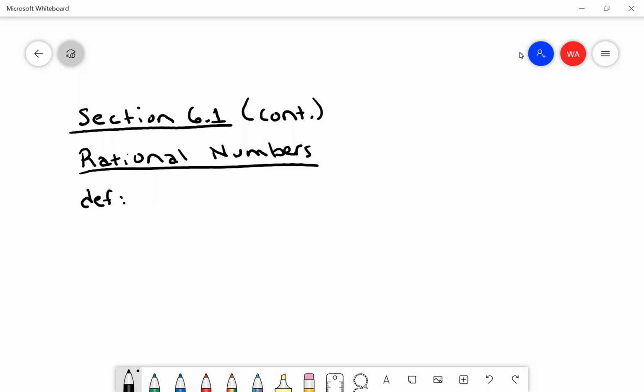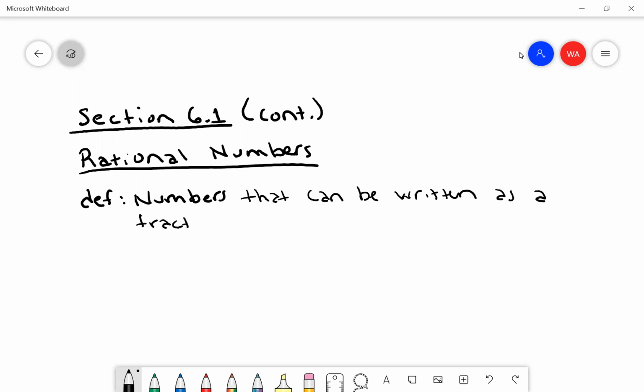So we define them to be numbers that can be written as a fraction. Now, I believe previously we've mentioned rational numbers. And when we mentioned them before, we actually mentioned that it included the integers, finite decimals, and repeating decimals.